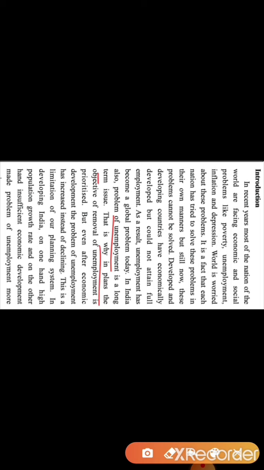That is why in plans the objective of removal of unemployment is prioritized. As we just discussed, in the different five-year plans we used to target the removal of unemployment, but still the unemployment is there. Even after economic development, the problem of unemployment has increased instead of declining.